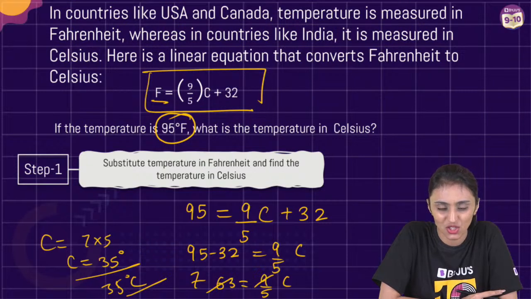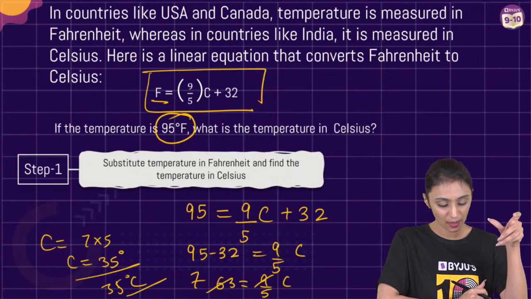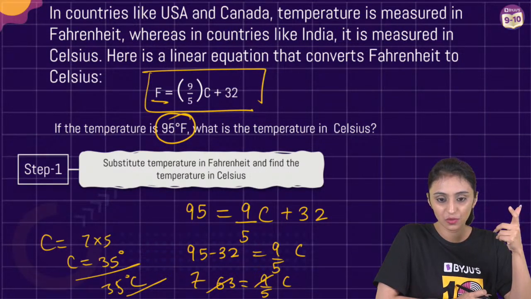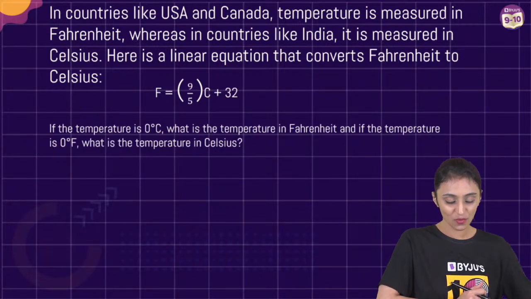Yes, correct, Archit, 86 Fahrenheit. How come you're getting this? Did you by chance replace C with the 95? Is that so? Yes, 35 is the answer. All right. Let's move ahead to the next part.